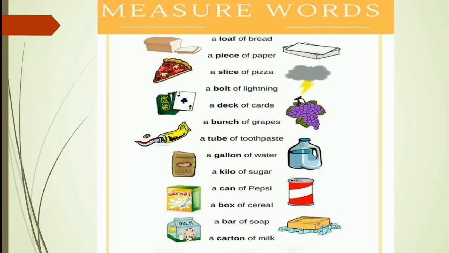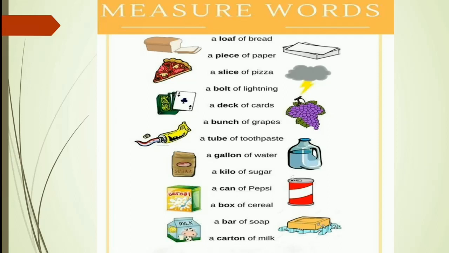So, if we have uncountable nouns, we use measure words to give them quantification. Or you can say we can make them countable by using these measure words.